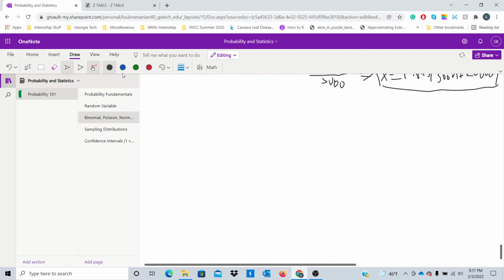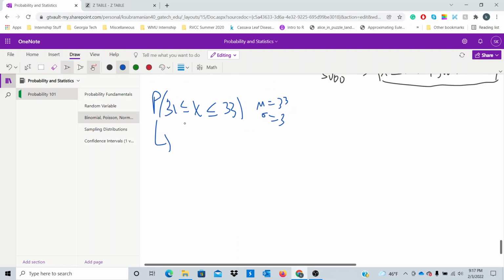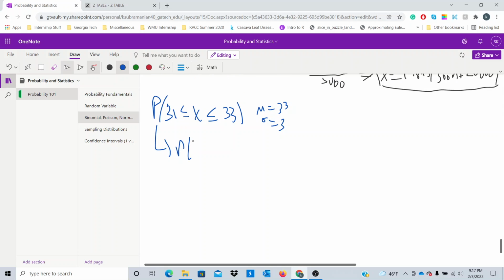One more thing I'd like to reiterate on is, suppose we want to find the probability of, say, I don't know, 31 less than or equal to x less than or equal to 33. And we're going to use the car tire example. We're going to jump back to that a little bit. So then we use 33 and sigma is 3, right? So when we have compound inequalities, let's convert this problem to a z-score problem. So we want to find the probability of 31 minus 33 over 3.